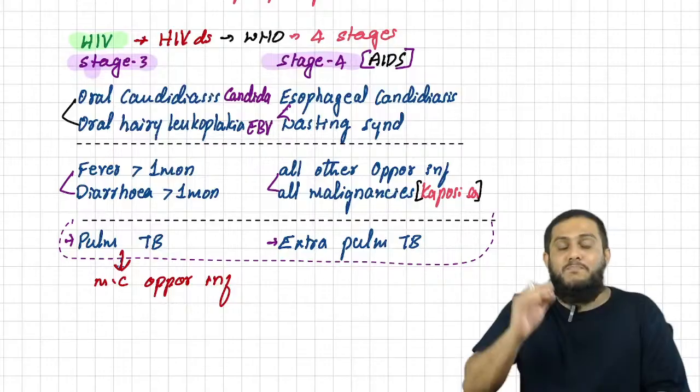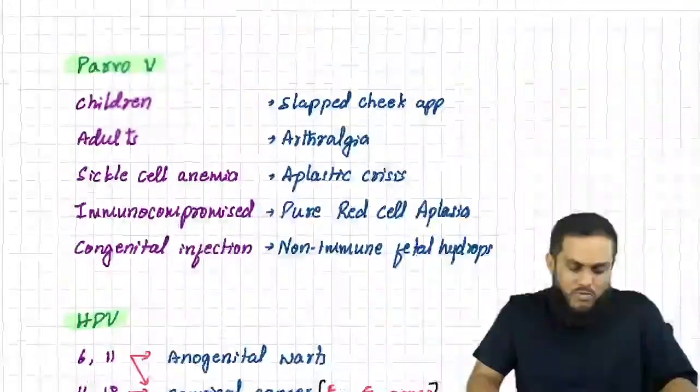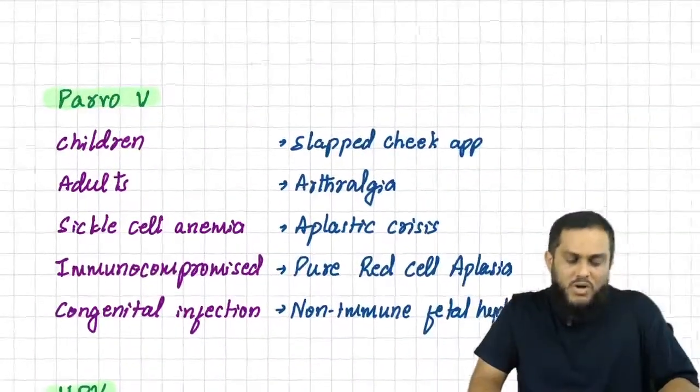ठीक है, चलो. Most common opportunistic infection is pulmonary TB. HIV is done, herpes is done, HHV is done. Moving on to the next two: parvovirus and human papilloma virus. We'll focus on parvovirus.